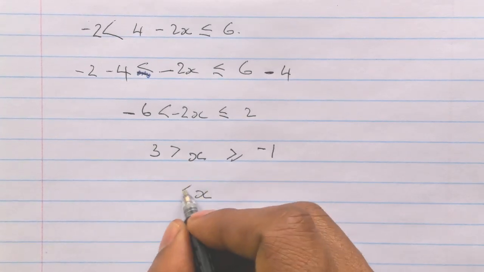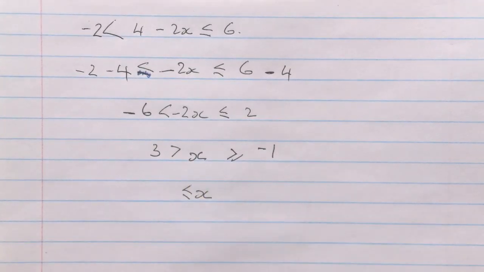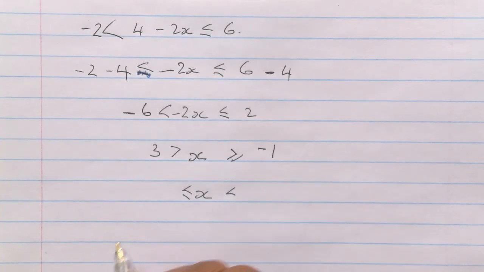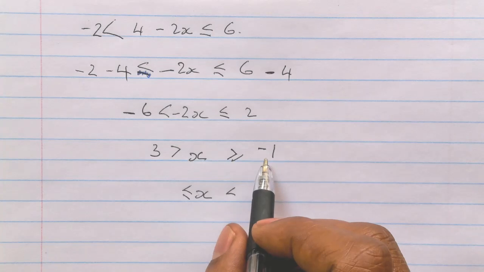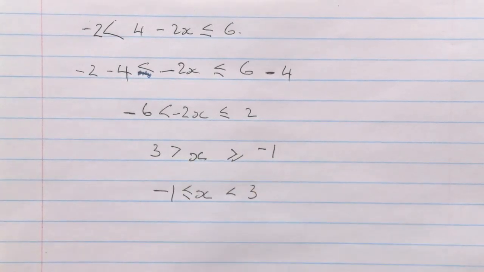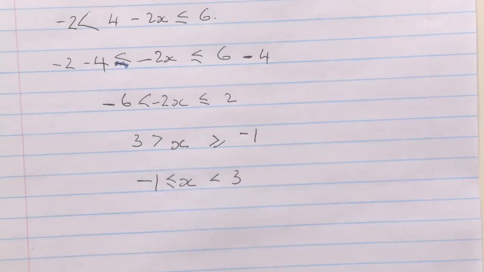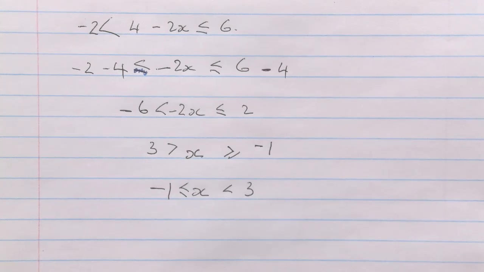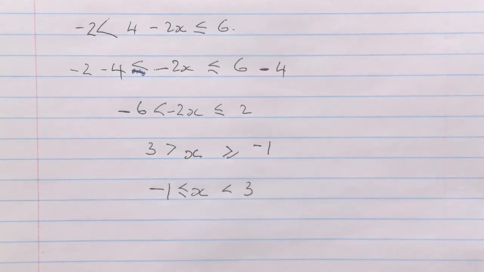I have to say x is greater than a certain value, or x is less than a certain value. X is greater than negative 1, x is less than 3. Then you are done. So 2 minutes, you can do that quickly. If I were to engage you on this, it would take a lot of time, but let's rather do it so that you understand what happened there.